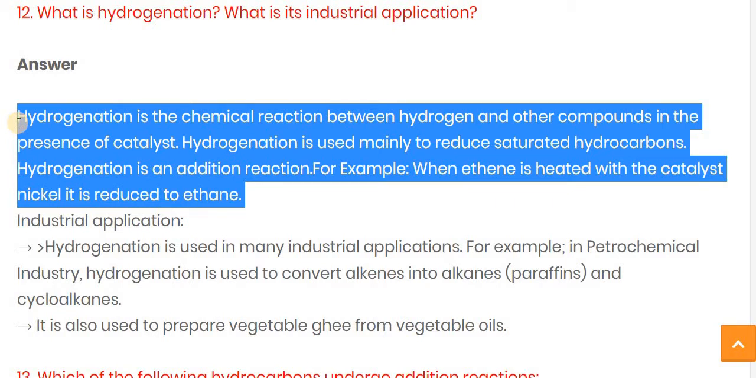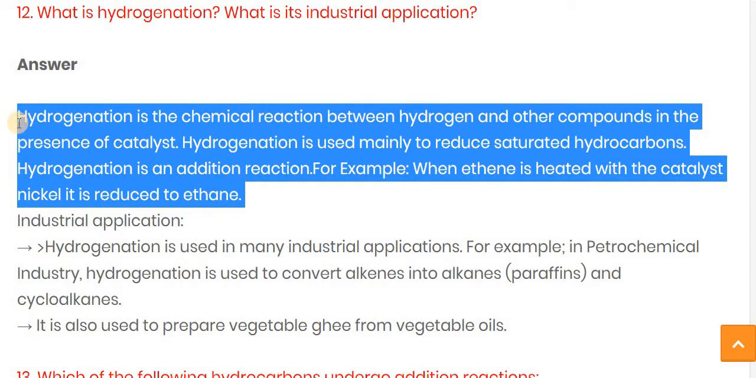Hydrogenation is a chemical reaction between hydrogen and another compound in the presence of a catalyst. Here you can see ethene is heated with the catalyst nickel. Then it is reduced into ethane. Hydrogenation is used mainly to reduce unsaturated hydrocarbons, which means hydrogenation is an addition reaction, the addition of hydrogen.